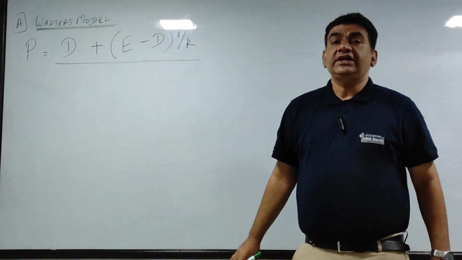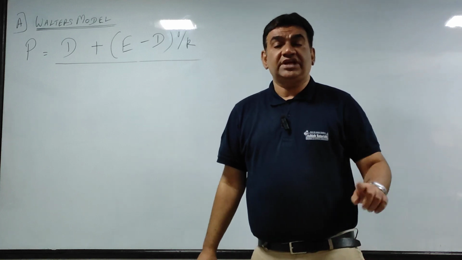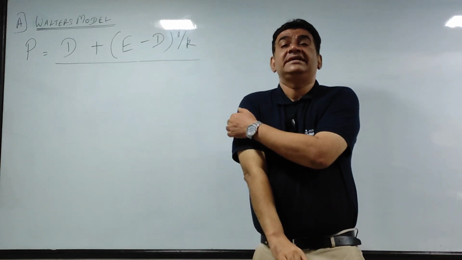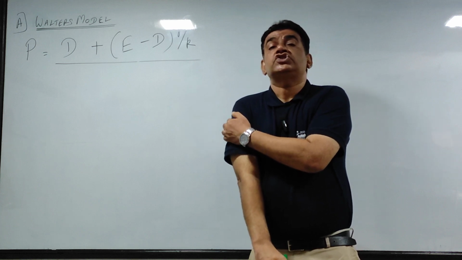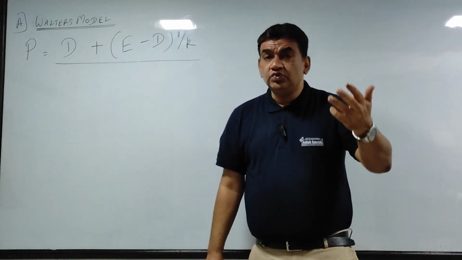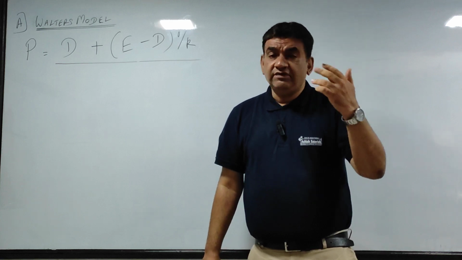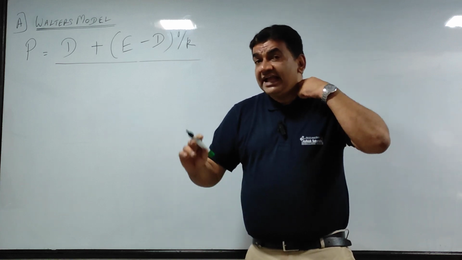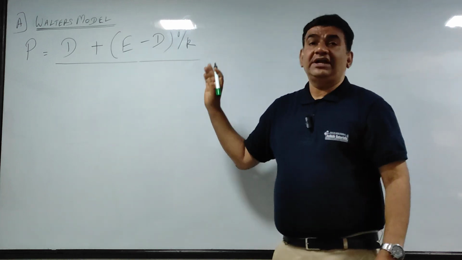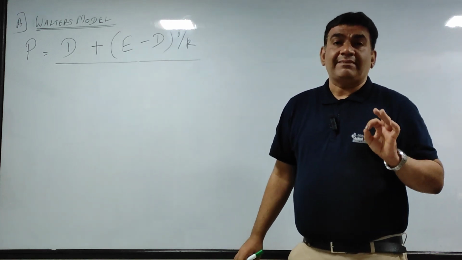So R is the rate of return expected by the shareholders, and K, you all have done it in TYBAF. This is my cost of capital. Every company, when they issue capital, share, equity, preference or debt, everything has a cost. So the average cost is called the cost of capital.